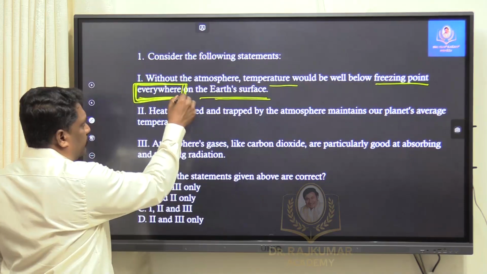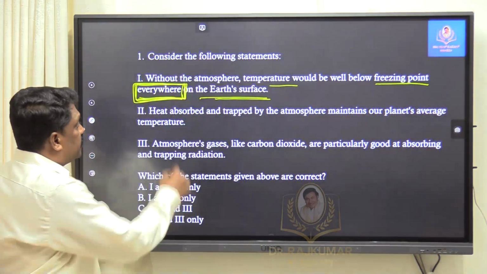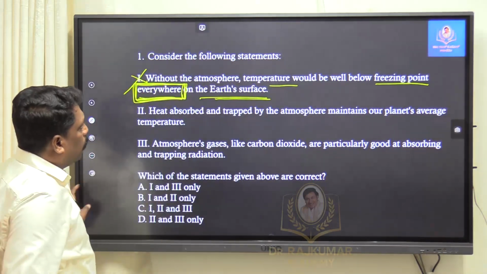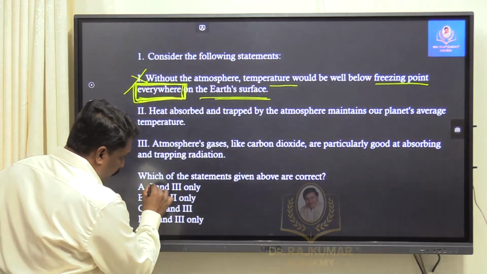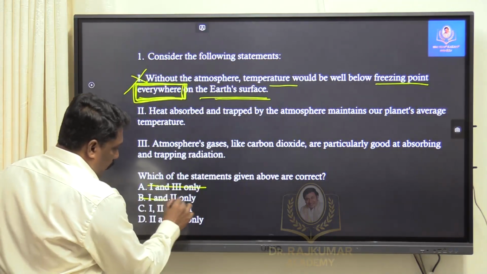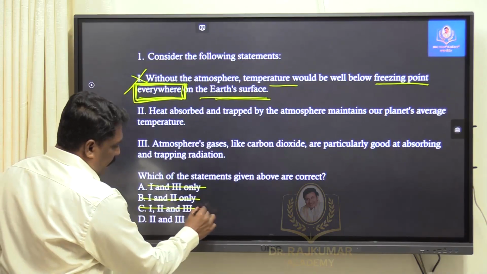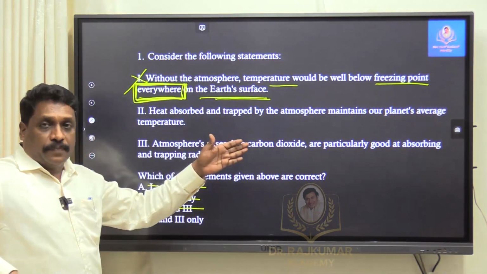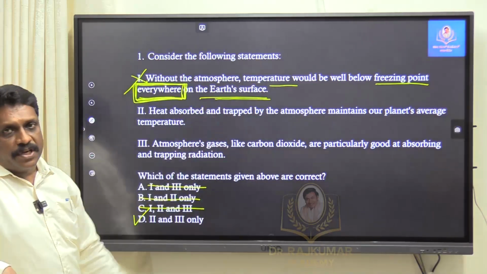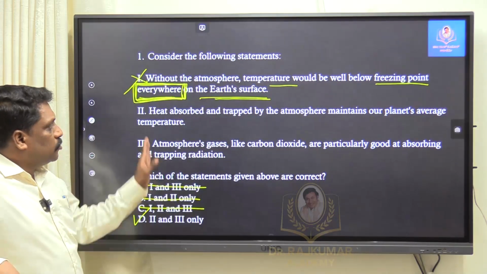Somewhere I strongly believe that the word "everywhere" makes this statement wrong. Once I believe that this first statement is wrong, wherever 1 comes in, I am removing it. A, I am removing it. B, I am removing it. C, I am removing it. My answer will be what? D. Further, I can check it. If I want to answer it, I can check it. Most of the time, I believe that this will be right.